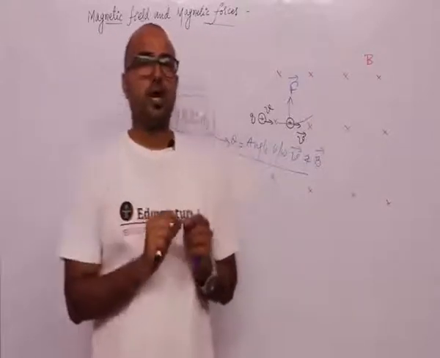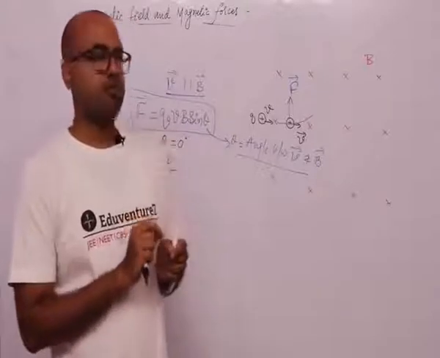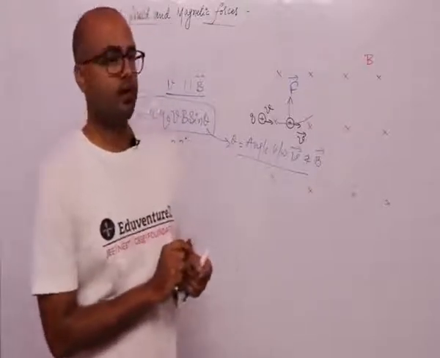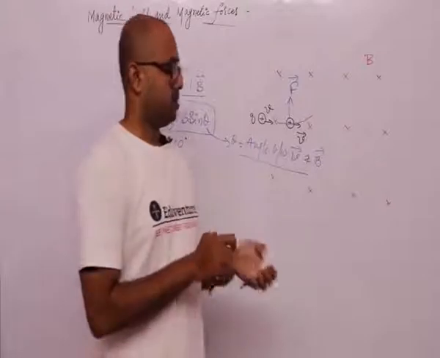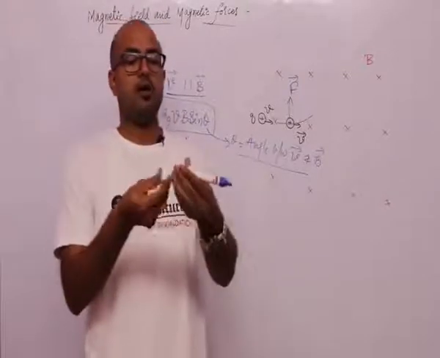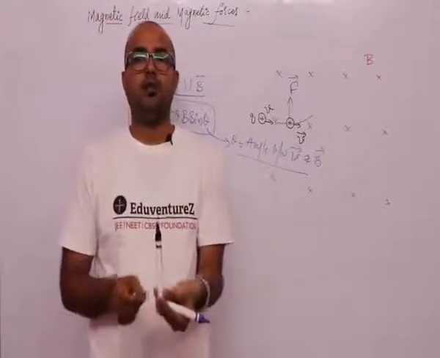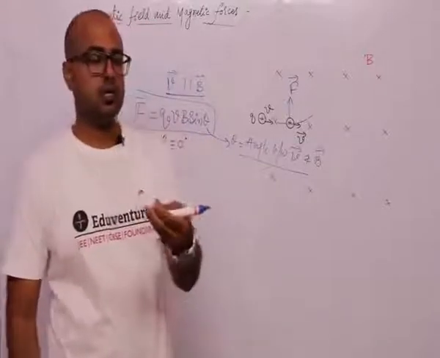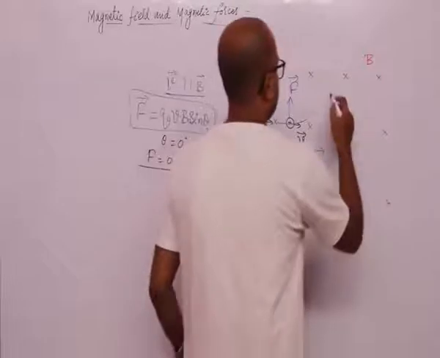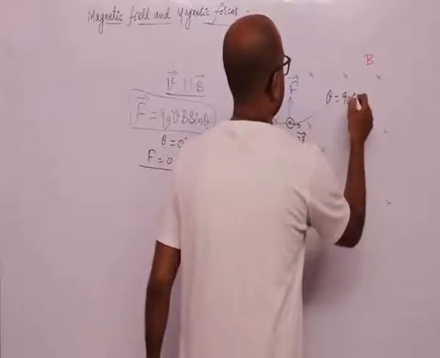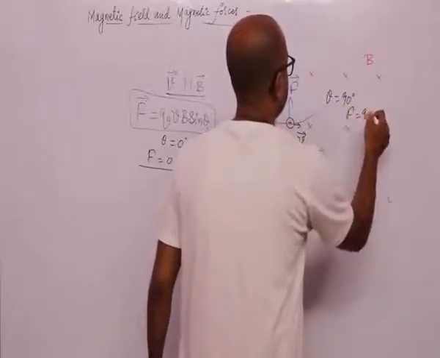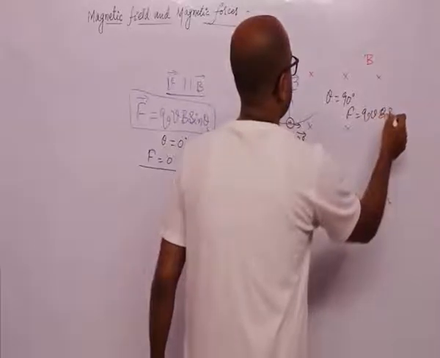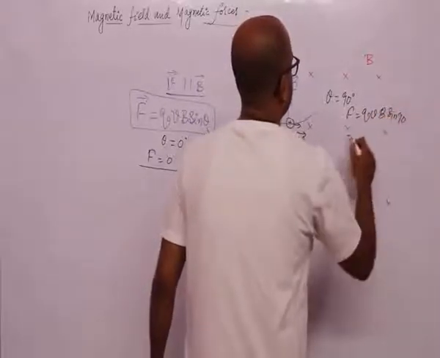But if the charged particle moves perpendicular to the magnetic field, which means in this case the velocity vector and the magnetic field vector are making an angle of 90 degrees with each other, theta is equal to 90 degrees, so the force is qvB sin 90, and this is qvB.